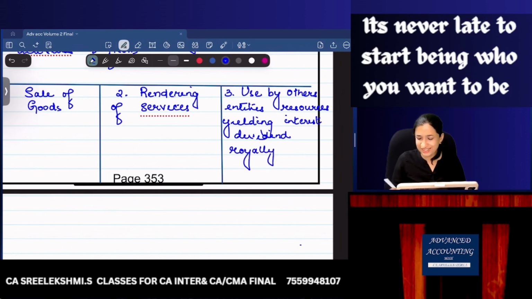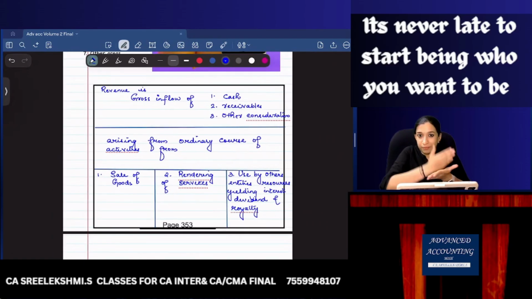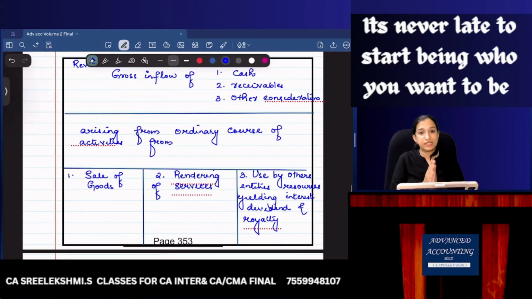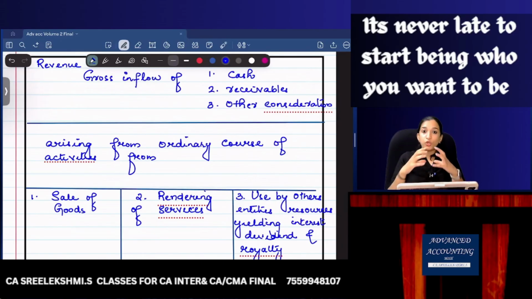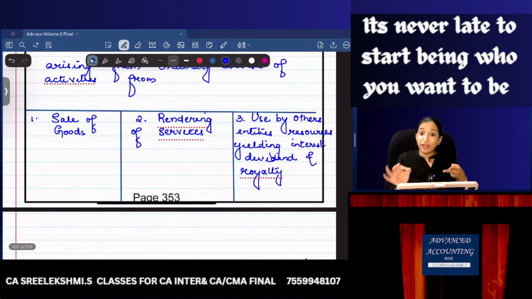What? I didn't understand. Okay, let's find out. We are breaking the definition into 3 parts. Revenue includes gross inflow of cash, receivables, other consideration. That's okay. Arising from ordinary course of business. That's also okay. From sales, perfect. From rendering of service, that is also perfect.